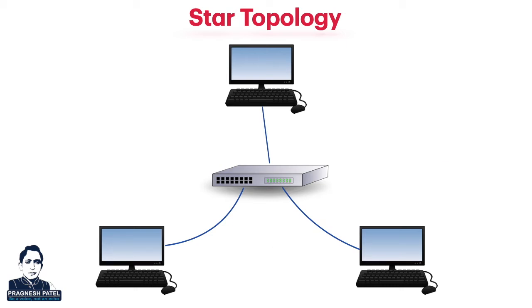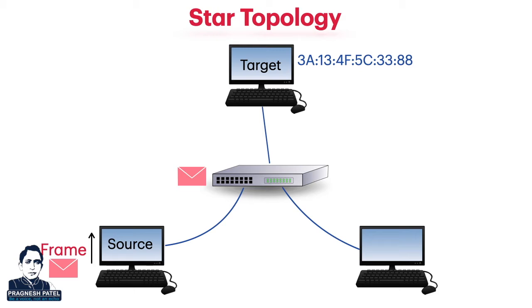In this topology, if one computer wants to send some data frame to another computer, it is first routed to the central device. The central device then either broadcasts or unicasts the received data frame towards the destination computer, based on the central device type. Broadcast means the transmission of data to all connected devices, while unicast means transmitting the data to a target device only.